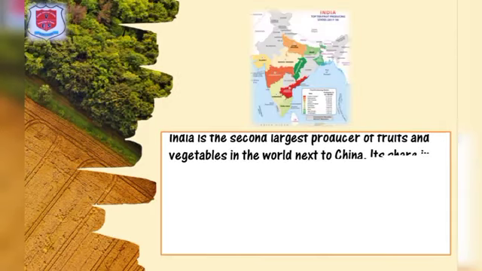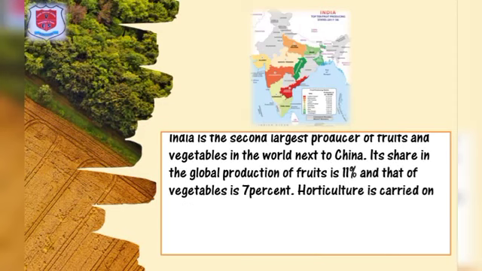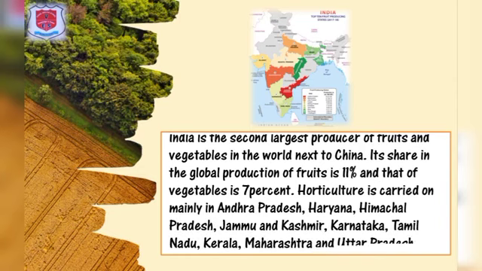India is the second largest producer of fruits and vegetables in the world next to China. Its share in the global production of fruits is 11% and that of vegetables is 7%. Horticulture is carried on mainly in Andhra Pradesh, Haryana, Himachal Pradesh, Jammu and Kashmir, Karnataka, Tamil Nadu, Kerala, Maharashtra and Uttar Pradesh.